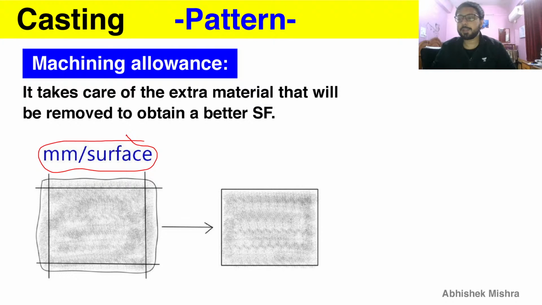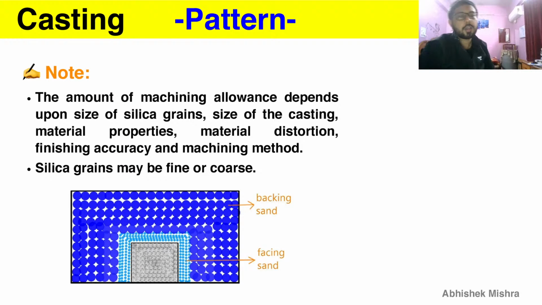Remember one important thing: per surface is the form in which machining allowance is given. Now let's look into a question so that we can understand this better. But before that, let's look into this note, which states what machining allowance depends upon.